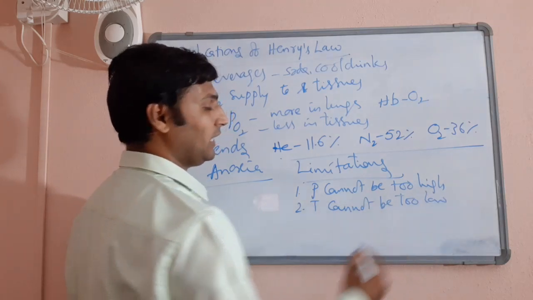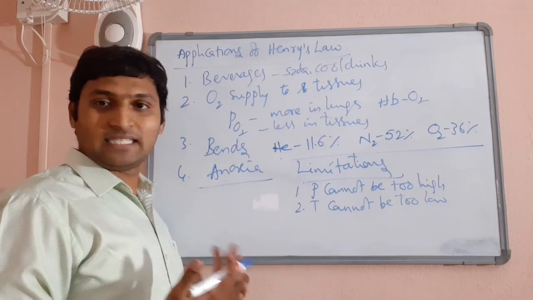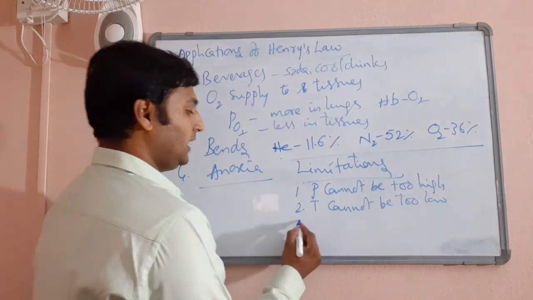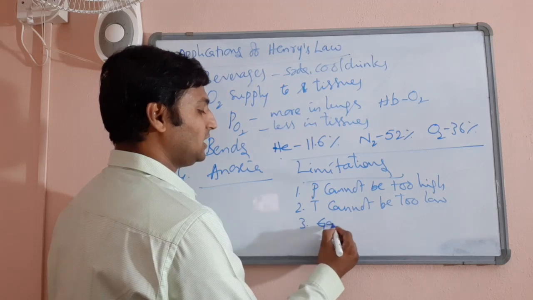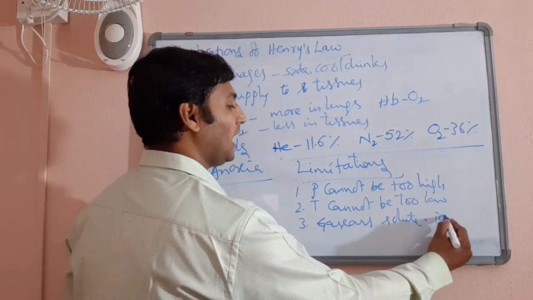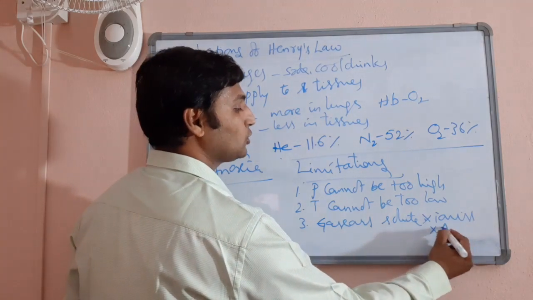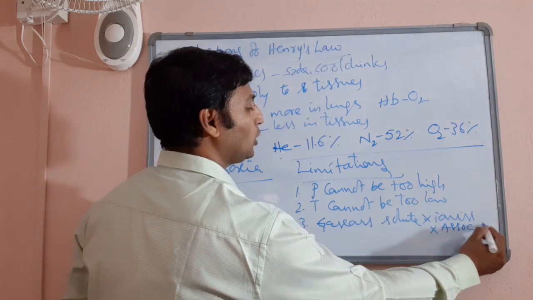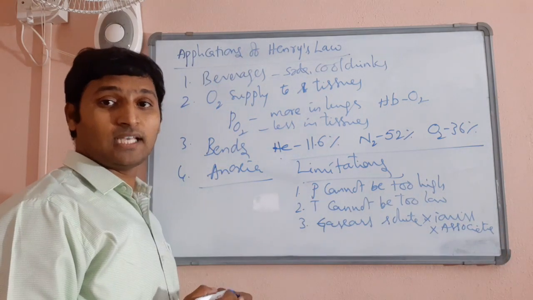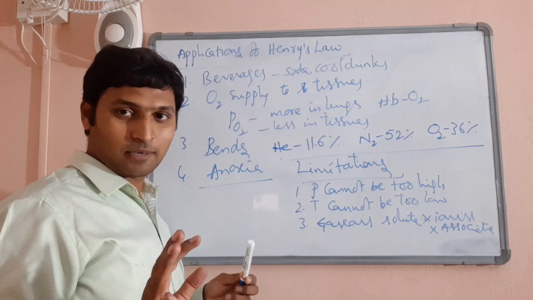We know that at lower temperatures it is more soluble, but if the temperatures are too low, Henry's law is not applicable. Number three, the gaseous solute should not ionize or associate, meaning the molecule should not associate or dissociate in the solution. If so, Henry's law cannot be applicable.